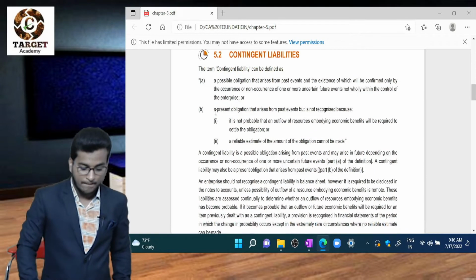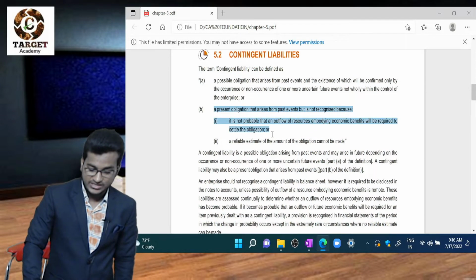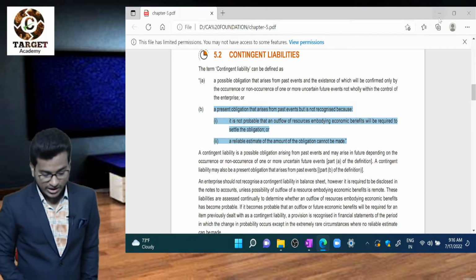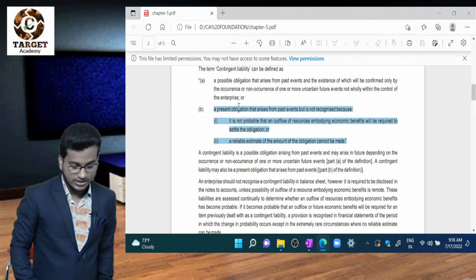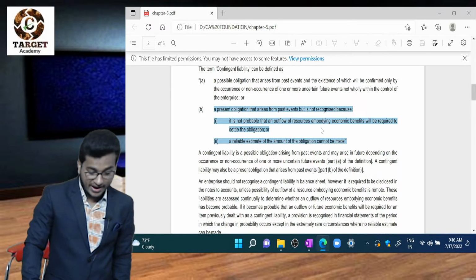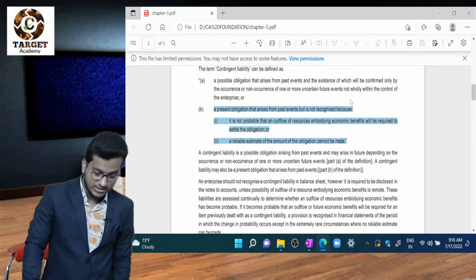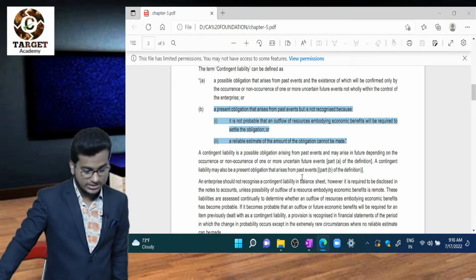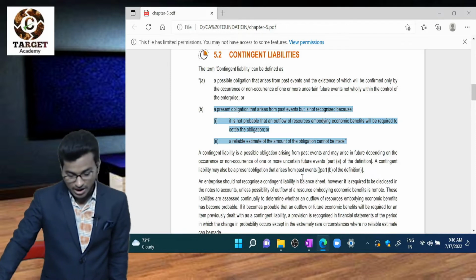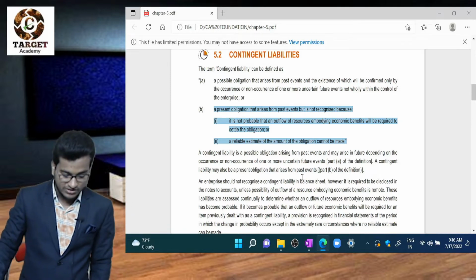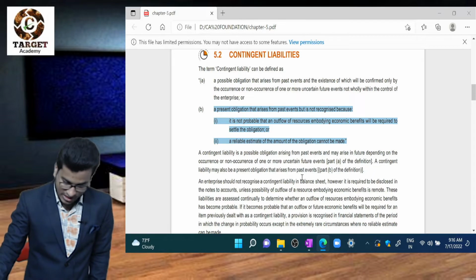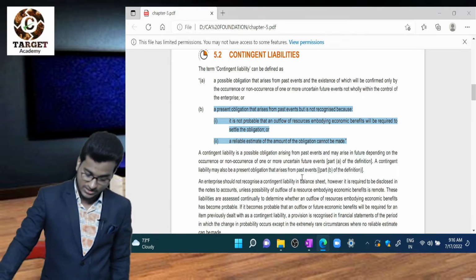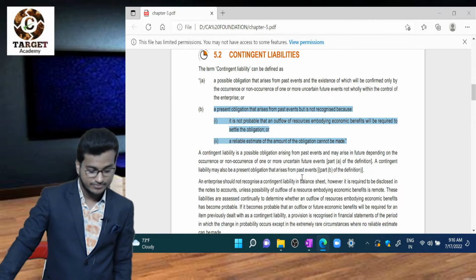Next one: a present obligation arises from past events but is not recognized because it is not probable that an outflow of resources embodying economic benefits will be required to settle that obligation, or a reliable estimate of the amount of the obligation cannot be made.